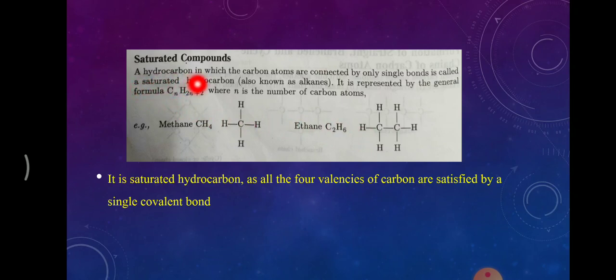A hydrocarbon in which the carbon atoms are connected by only single bonds is called a saturated hydrocarbon, also known as alkanes. You can see here all the bonds are single.